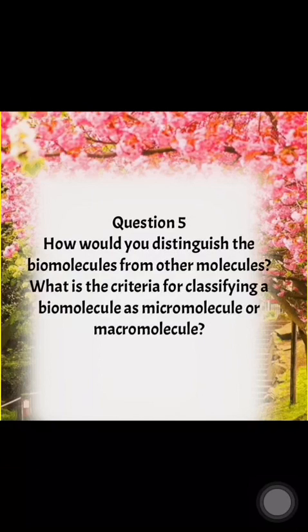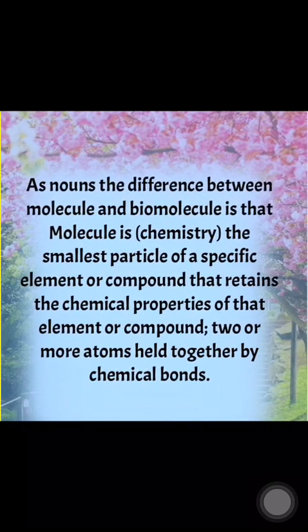Then question number 5 is, how would you distinguish the biomolecules from other molecules, and what is the criteria for classifying a biomolecule as micromolecule or macromolecule? As nouns, the difference between molecule and biomolecule is that molecule is the smallest particle of a specific element or compound that retains the chemical properties of that element or compound. Two or more atoms held together by chemical bond. What it means, when we are talking about molecule, that means we are talking about chemistry, in which all the molecules are present. We studied all the molecules that are formed by 92 elements.